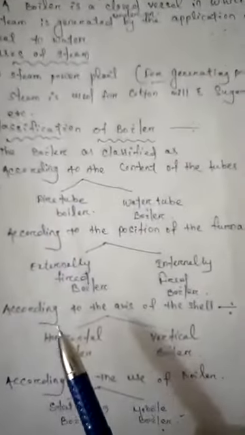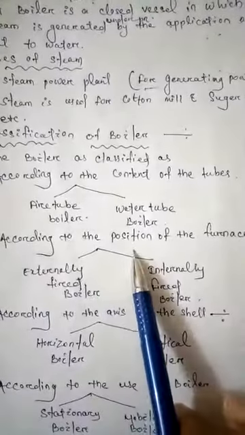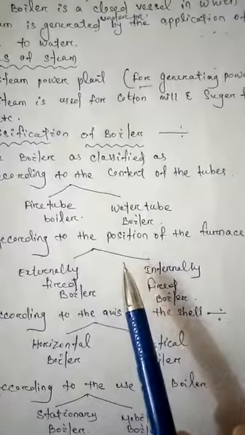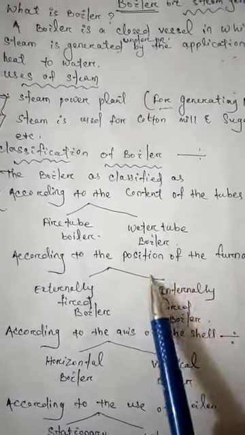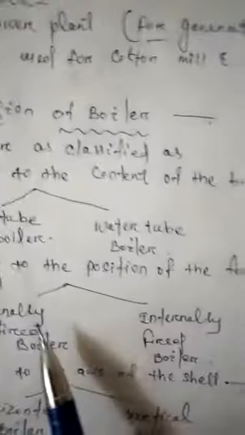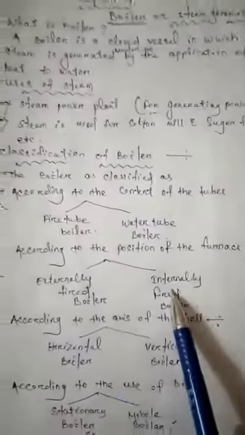Then next, according to the position of the furnace, there are two types: first is the externally fired boiler, second is the internally fired boiler.